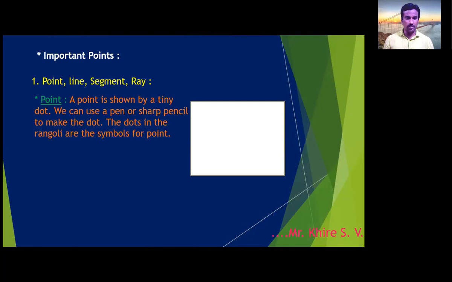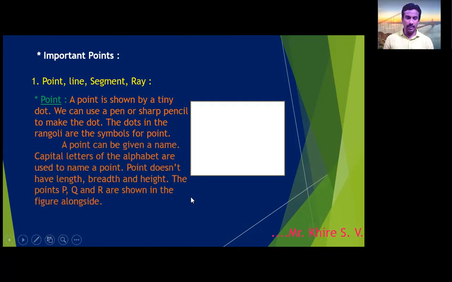The dots in the rangoli are the symbols for points. Points are always used for making rangolis.